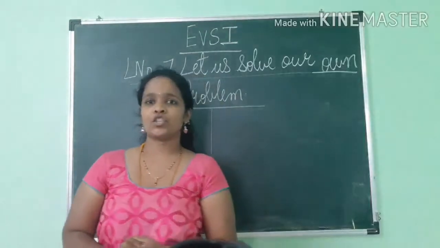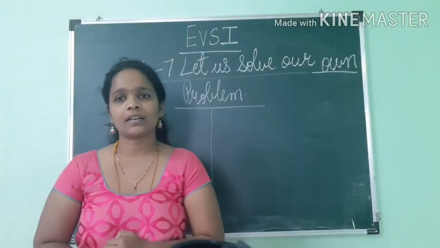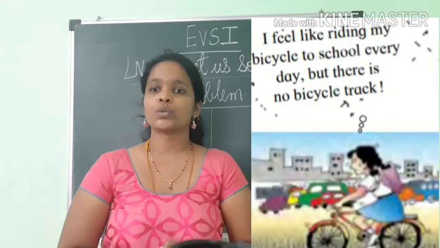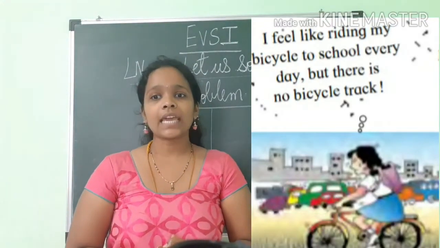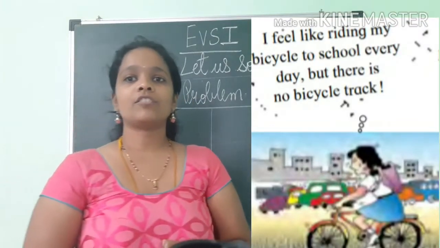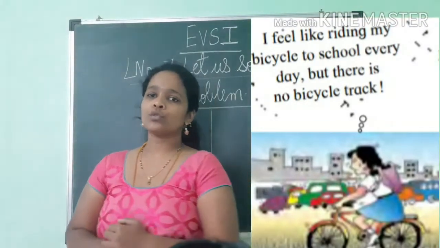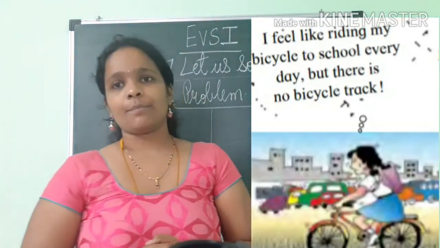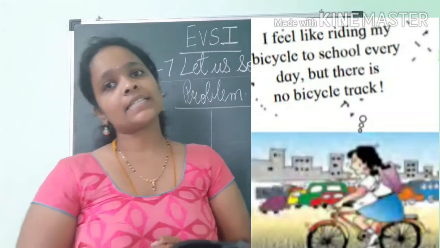Then the third picture. In the third picture what they are telling us is, I feel like riding my bicycle to school every day, but there is no bicycle track. Now that girl wants to go to school on the bicycle, but she cannot ride the bicycle. Why?